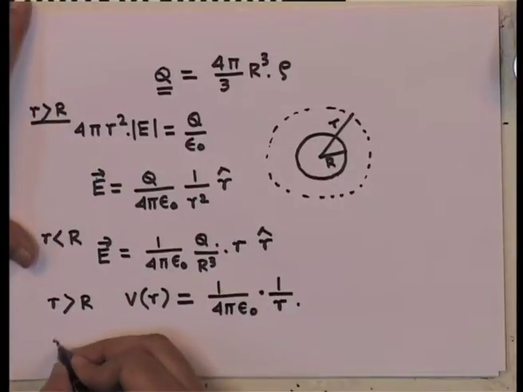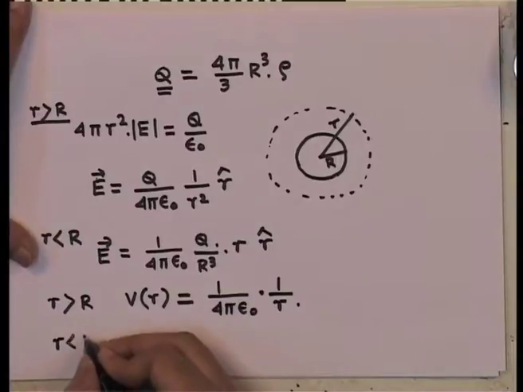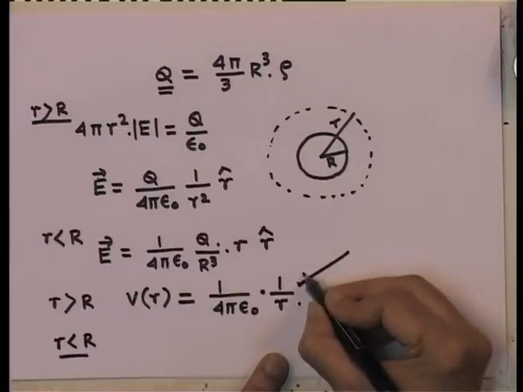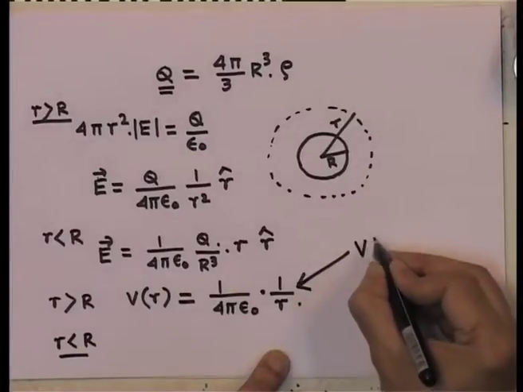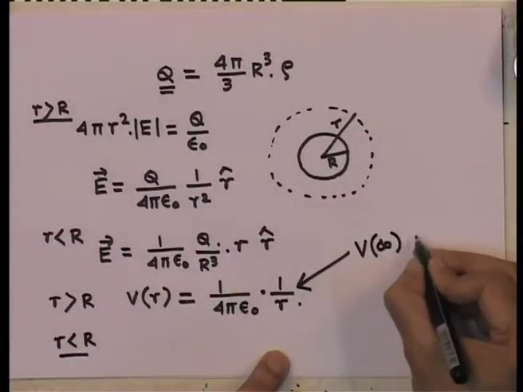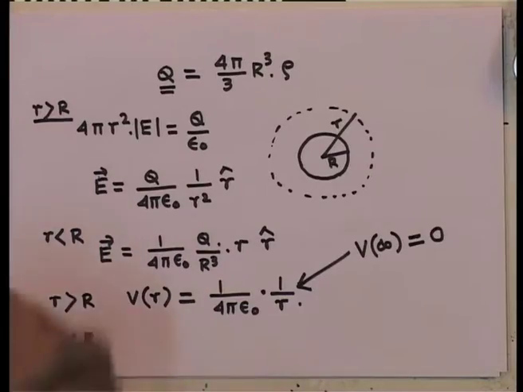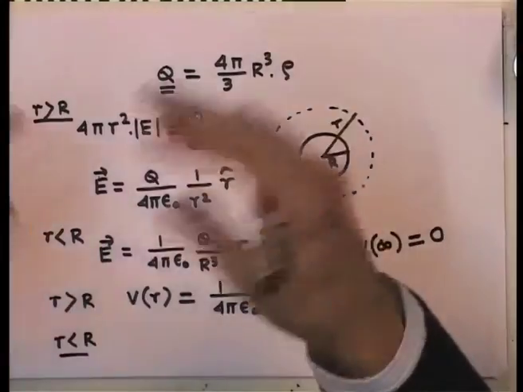For r less than R, now this already assumes that the zero of the potential is at infinity. Having chosen the reference once, I can't change the reference for the second part of the problem.